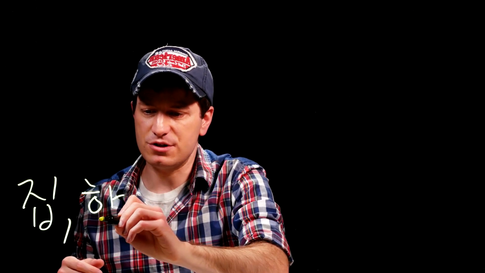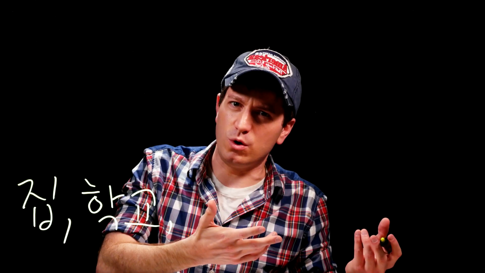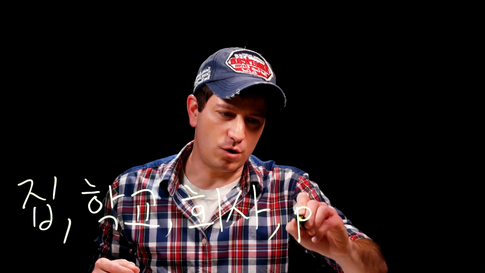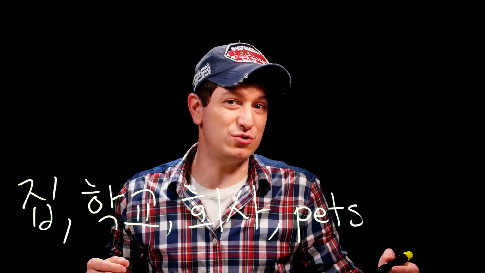So then, when is this used? 네 tends to get used with some specific words a lot more than others. For example, 집 and other large things that aren't just owned by one person. So 학교, your school, obviously it's not your school, it's multiple people's school, or maybe a company, or maybe pets. All of these are examples where you're going to see 네 used often.